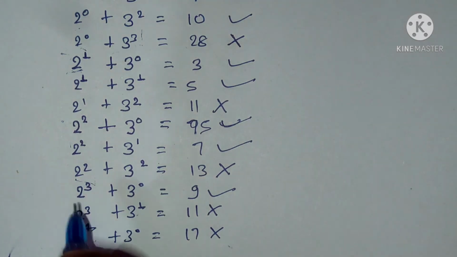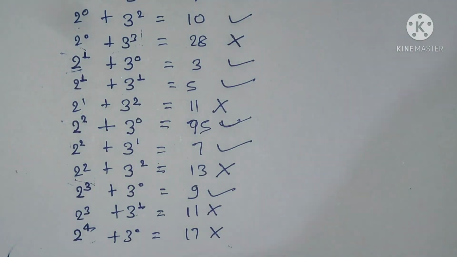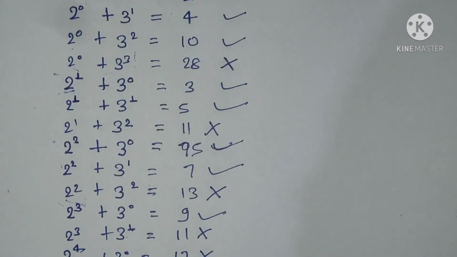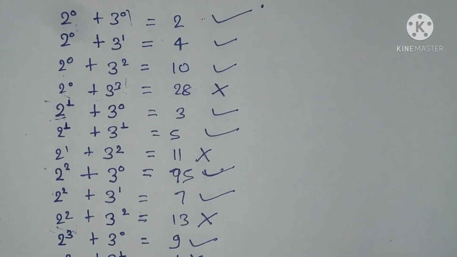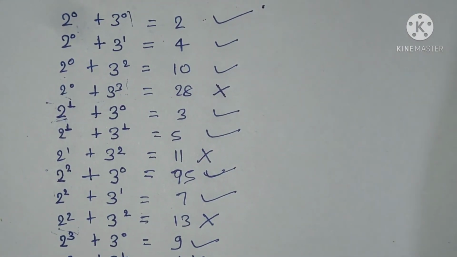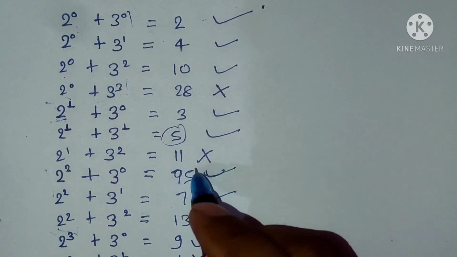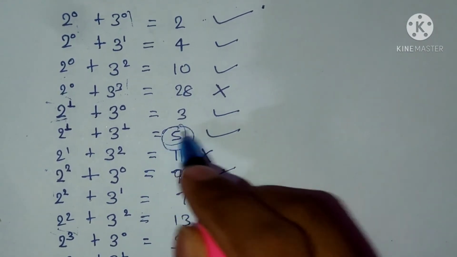Then we increase the power of the first number to be 3 and find all the powerful integers till we repeat these steps till we find all the powerful integers. Okay, and here you can see that some numbers will get repeated, that is here 5 and 5, these two got repeated.